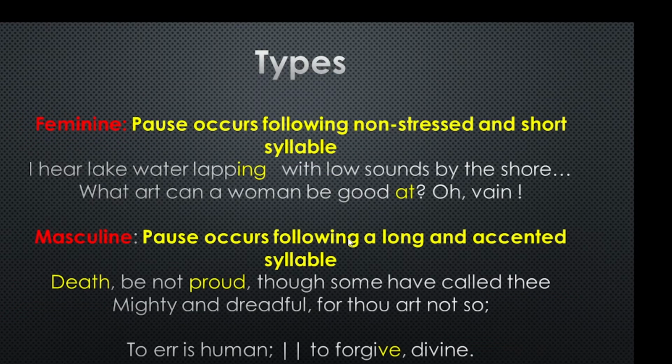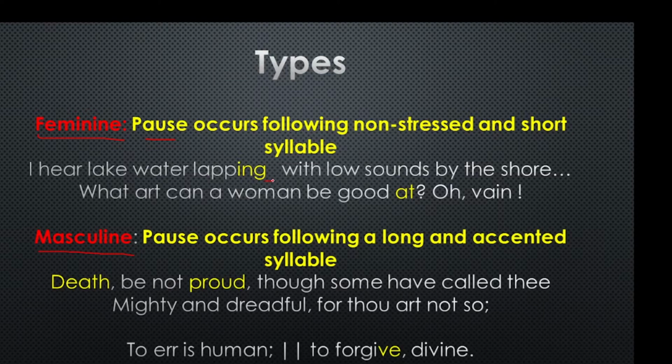There is another classification of caesura, and based on this aspect we have two types of caesura. One is feminine, another one is masculine. When the pause occurs after a non-stressed and short syllable, we call this type of caesura a feminine caesura.